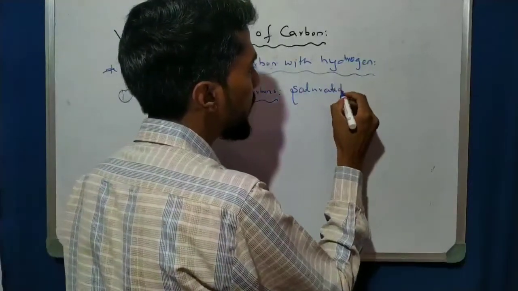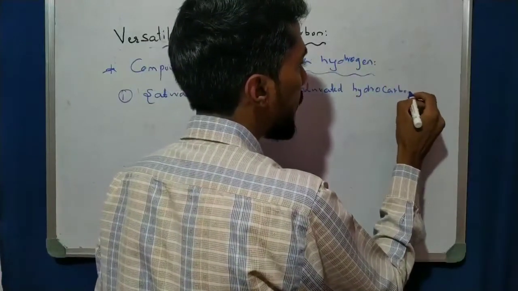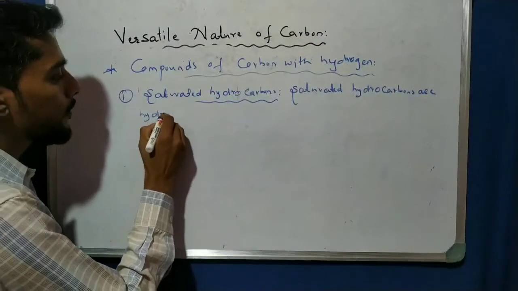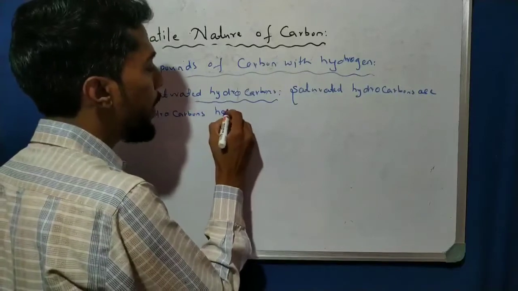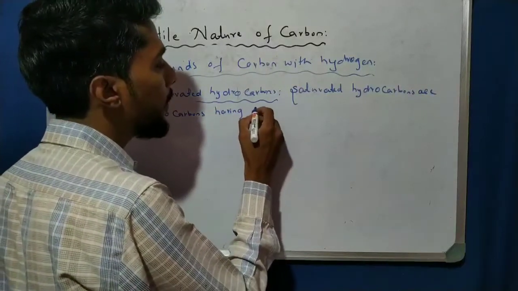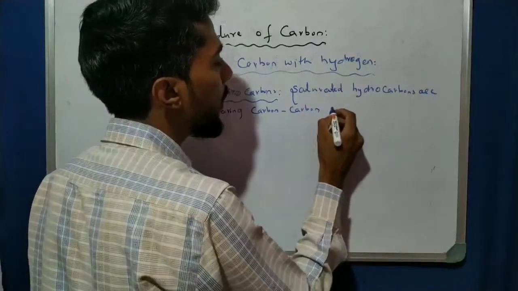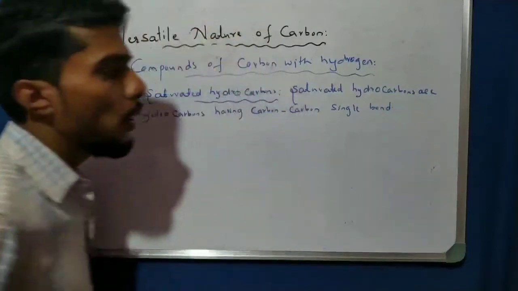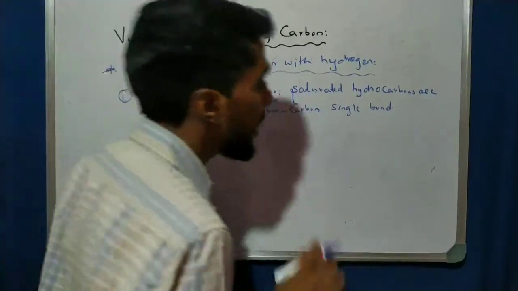Saturated hydrocarbons are hydrocarbons having carbon single bonds. They are called saturated hydrocarbons, having only single bonds.